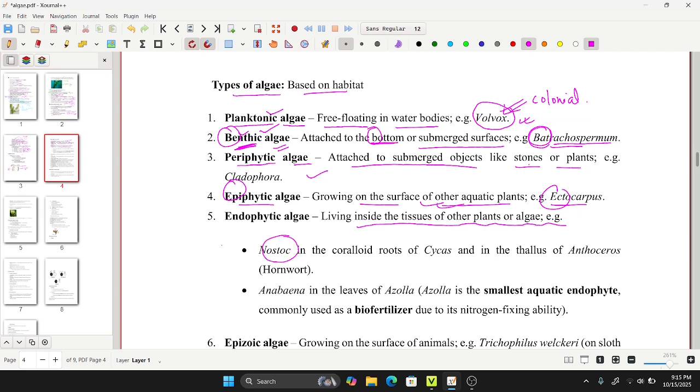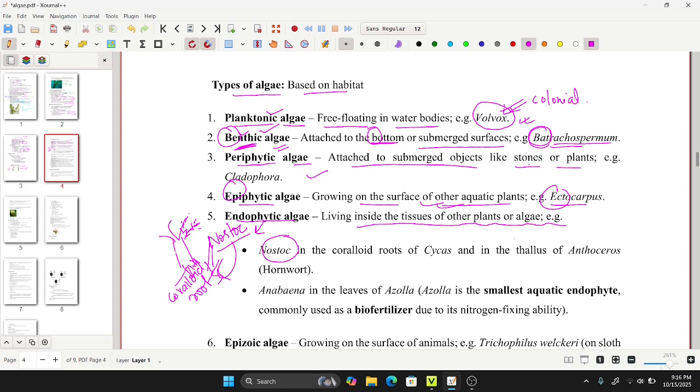Nostoc in the coralloid roots of Cycas. So this is a Cycas plant, and in these roots there are coralloid roots. In the coralloid roots of Cycas there is the presence of the algae Nostoc, and in terms of habitat, it is an endophytic alga, that is, it lives inside the tissue of other plants or algae.